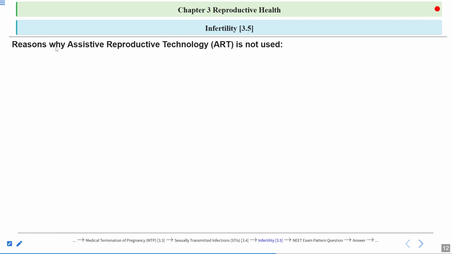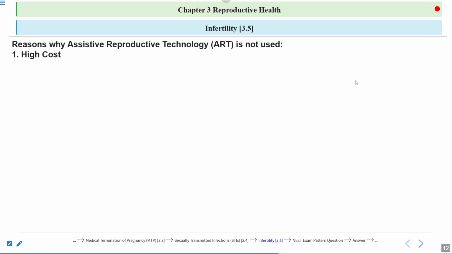Now, reasons why assistive reproductive technology is not being used. You can see there are so many categories of assistive reproductive technologies. Still, these technologies have not been adopted very well. So what are the reasons why they are not being used or why they are not so popular?